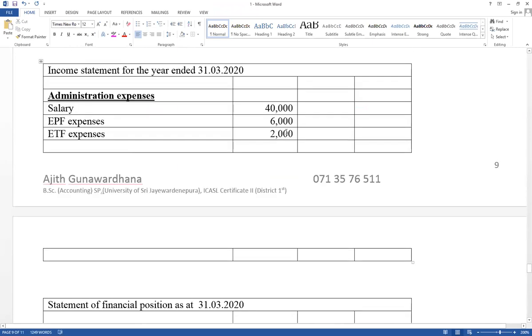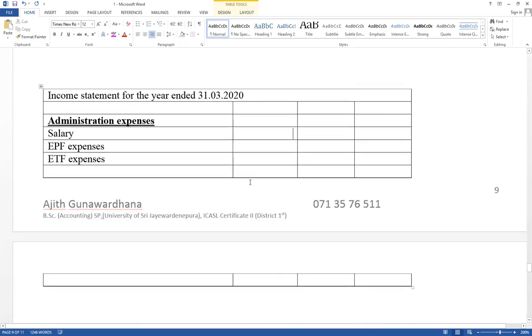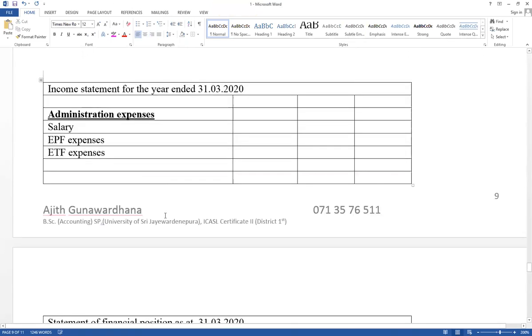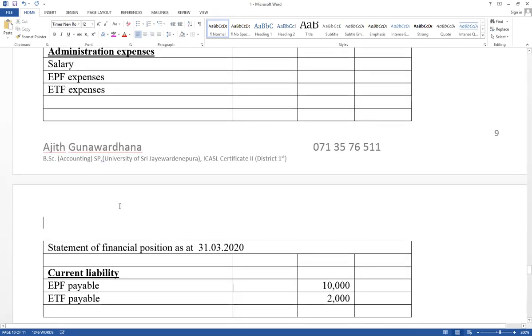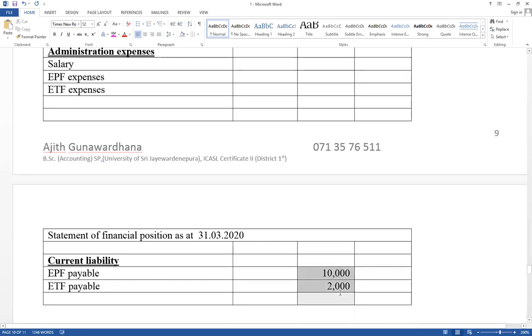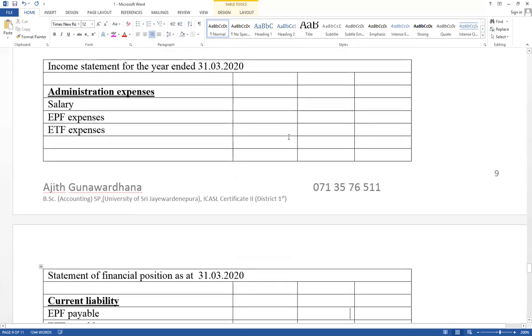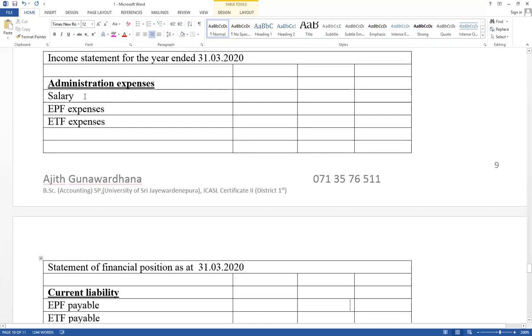Prepare the income statement under administration expense as well as the statement of financial position under current liability. Think how much should be disclosed. This is the way to disclose on the financial statements, whether it is a sole proprietorship, partnership, company or any organization. Under administration expense there are 3 expenses: salary, EPF expense, and ETF expense.